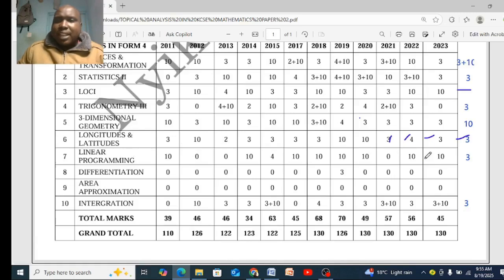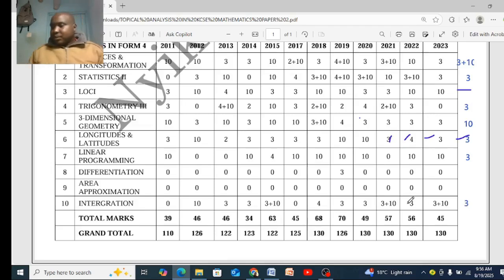Linear programming is a common question. If you are good at linear programming, also prepare for one. Differentiation is purely paper 1. Area approximation, that's paper 1. Integration will not miss. It has not missed recently, so therefore you can have a 10 marks question, because it was not there last year. In 2023 it was there. So this year we can have an integration 10 marks question, right?